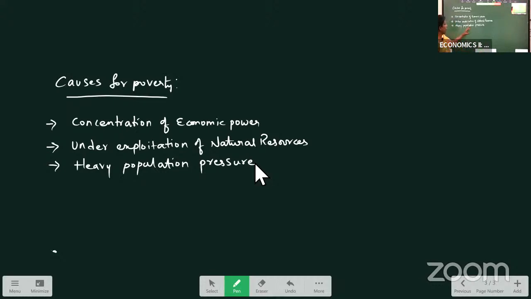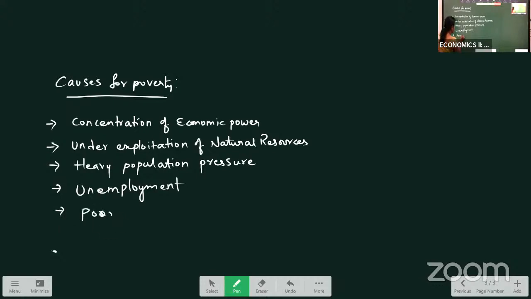Okay, so heavy population pressure is one reason, and another reason for poverty is unemployment. Yes, we know if people are unemployed, with no source of income, they will go under the poverty line. So why are they unemployed here? Lack of education, less production in the country, lack of skilled people, skilled labor is not there, right? That is the reason for unemployment.